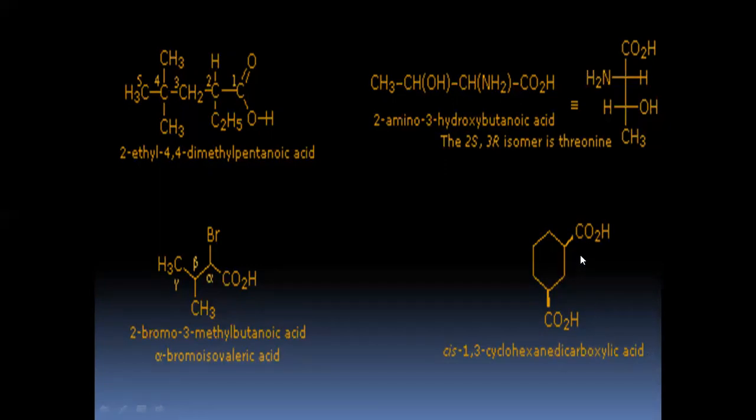Please don't forget you have two carboxyl groups attached to this ring, so it is dicarboxylic acid, and this compound can also be referred to as meta 1,3 cyclohexane dicarboxylic acid, because you have COOH groups which are found meta to this first COOH group.